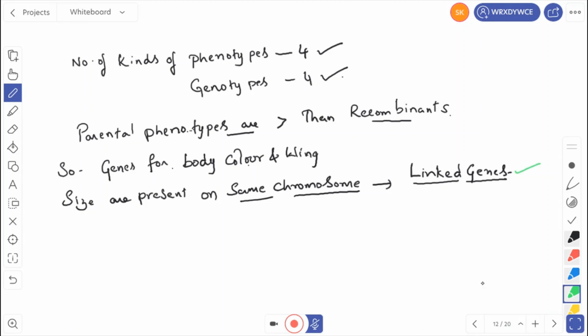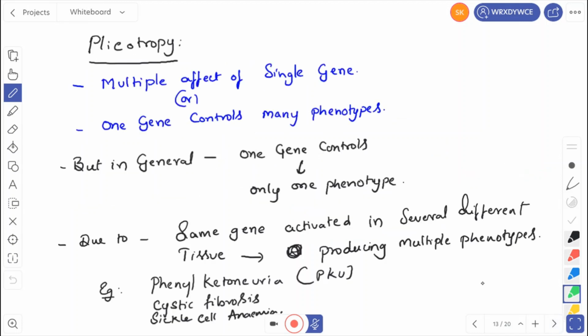Very important one. We call that type of genes what? Linked genes. So this is very important. Same chromosome and inherited together. You have to use these words. Right, we go for the next one.